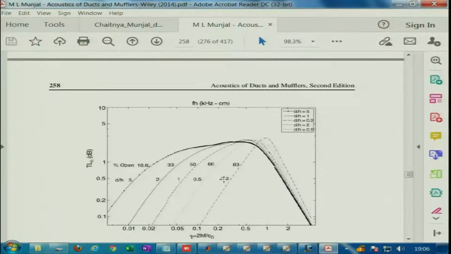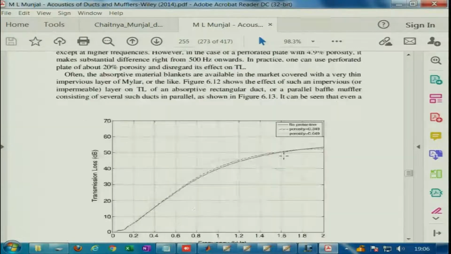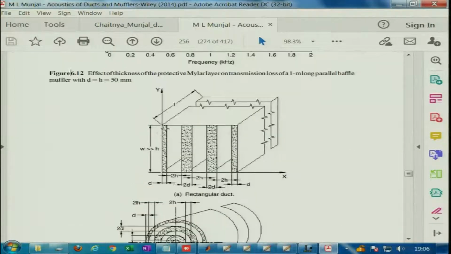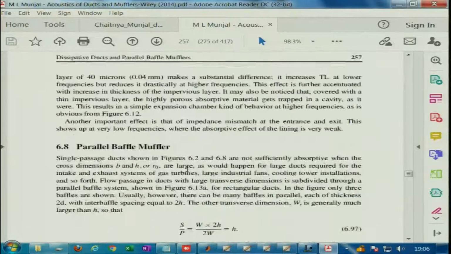So, how do we find out once we are given different h values and different d values? From these charts, once we know the d value for a perforated parallel baffle muffler. A parallel baffle muffler looks like this: this is the thickness of the baffle, 2h is the thickness of the air passages through which air goes, where I am pointing my mouse cursor, and this is the absorbent material of thickness d.